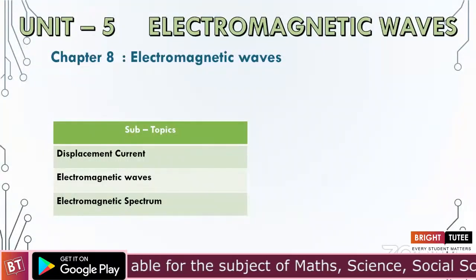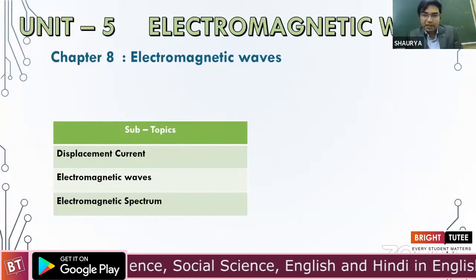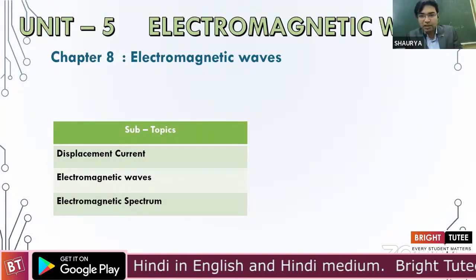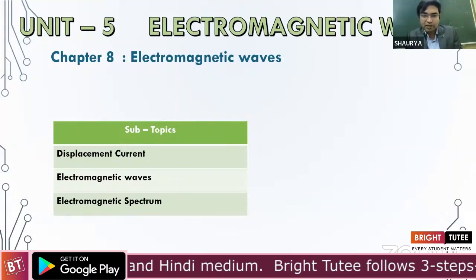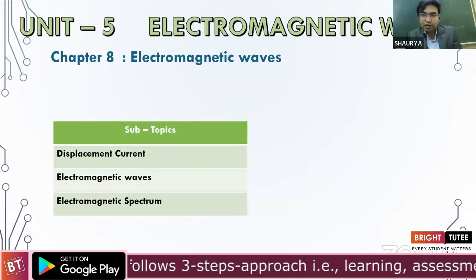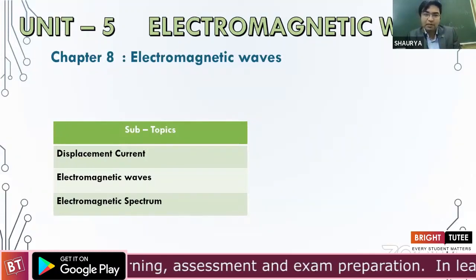Now, in the first unit under term 2, that is electromagnetic waves, we have three subtopics as laid down in our NCERT books. They are the displacement current, that is the Maxwell's correction to the fourth Ampere's law. Next was electromagnetic waves, where we had both the qualitative as well as quantitative aspect, and followed by the last part of the chapter was